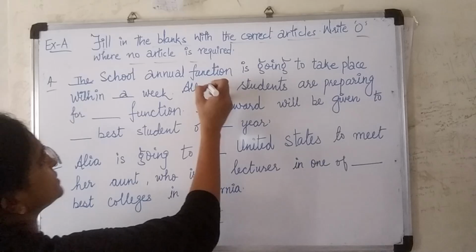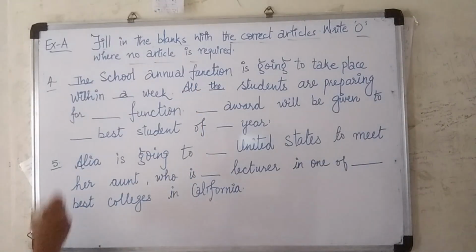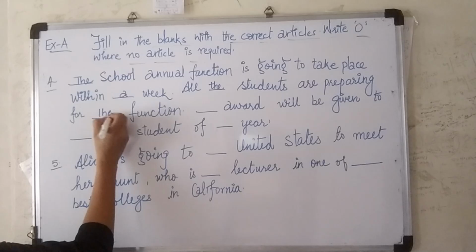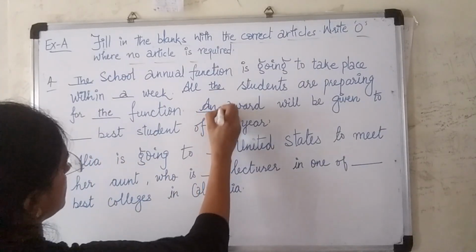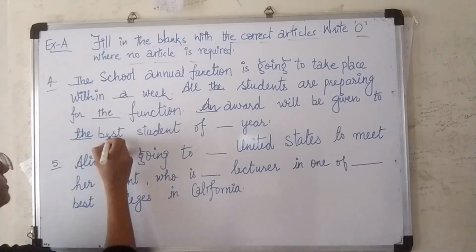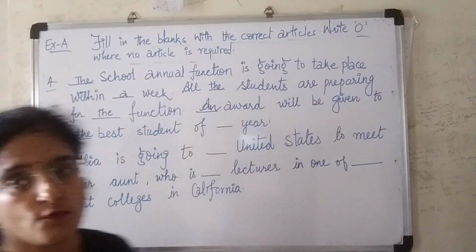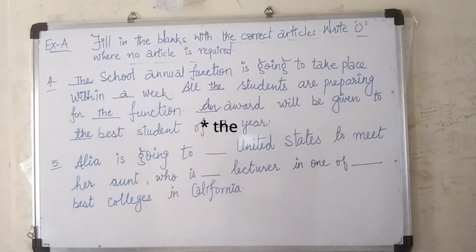All the students are preparing for the function. An award will be given to the best student of a year. Okay, this is all about exercise 4.